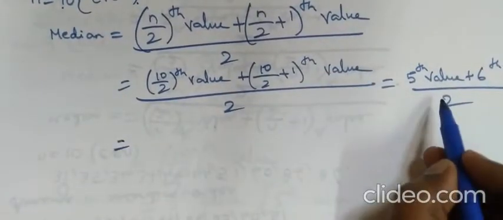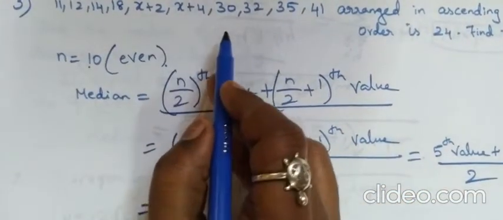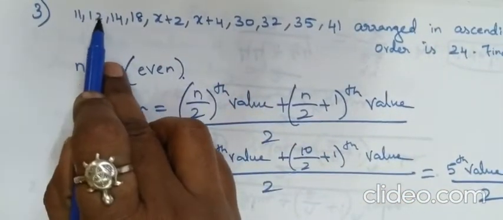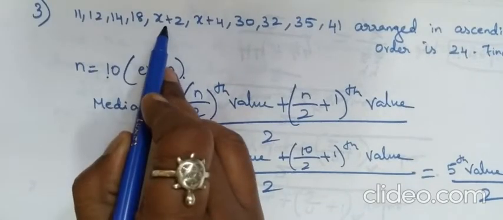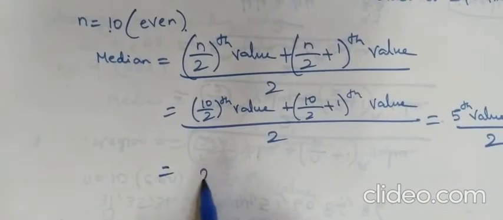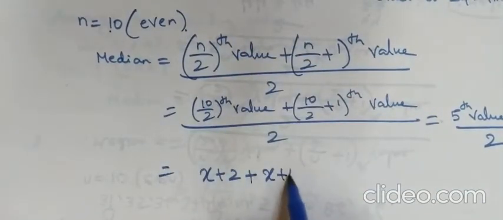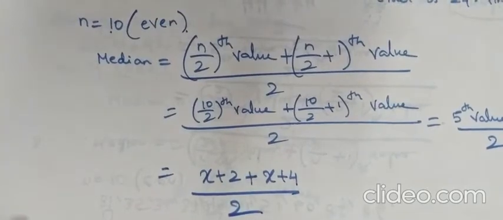So the 5th value you have to see in the question. Ascending order they have already arranged. See what the 5th value is: 1, 2, 3, 4, 5. The 5th value is x plus 2, and the 6th value is x plus 4. The whole thing divided by 2.